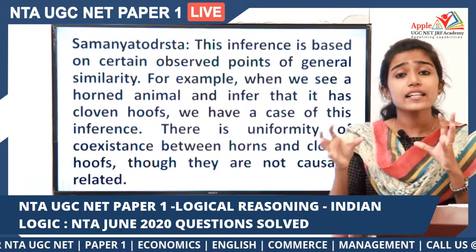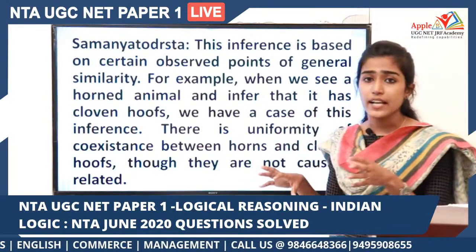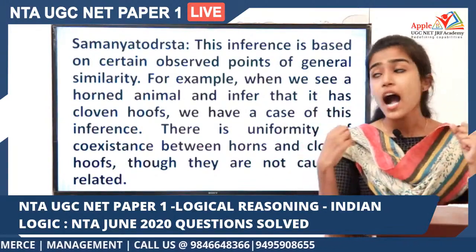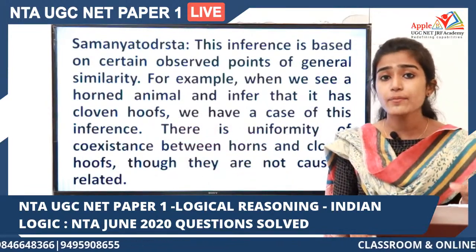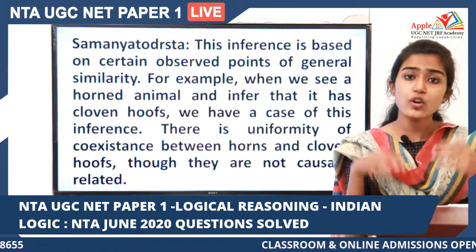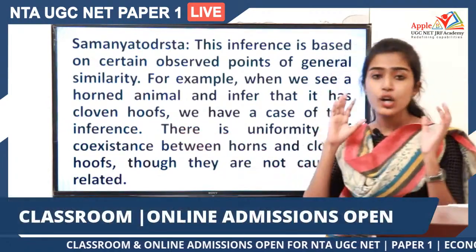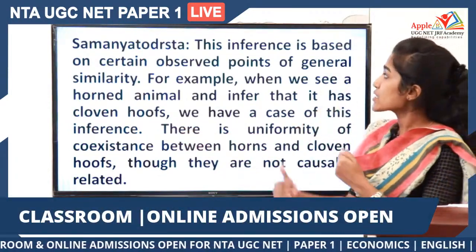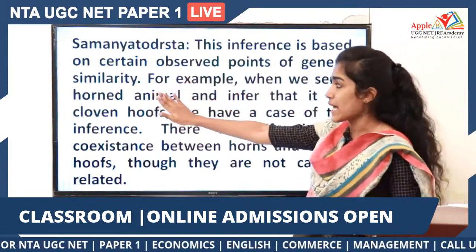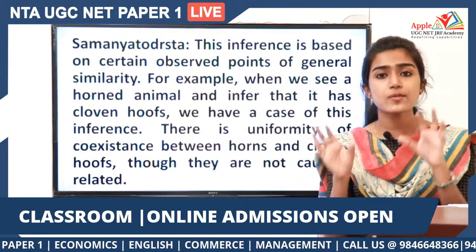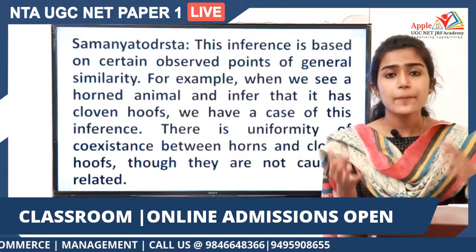There is no cause and effect relationship that can be seen here. But there is a general similarity. All the animals which have horns have cloven hooves as well. So when you're seeing a horned animal, you are inferring that this animal will be having cloven hooves as well. Inference made out of certain observed points of general similarity, because all the animals with horns that you have observed have cloven hooves.